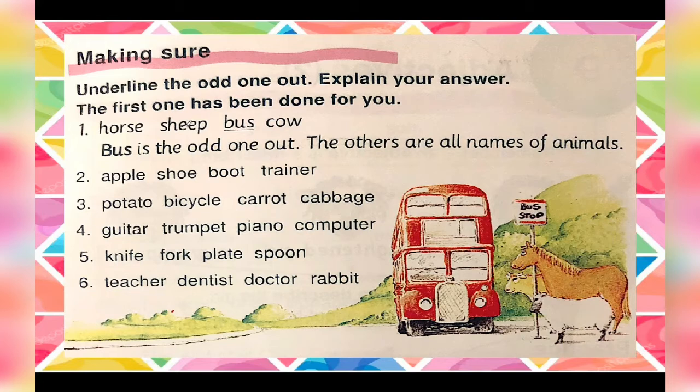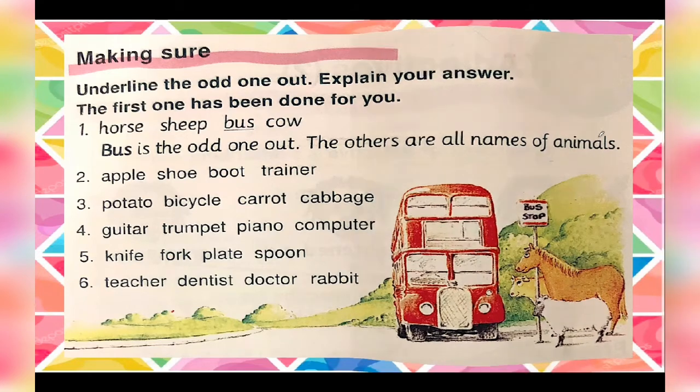So they have done the first one for us: horse, sheep, bus and cow. Obviously the bus is the odd one out, and horse, sheep and cow are names of animals. So they have underlined the word bus and written the answer like this: Bus is the odd one out. The others are all names of animals. Okay, let's do it.